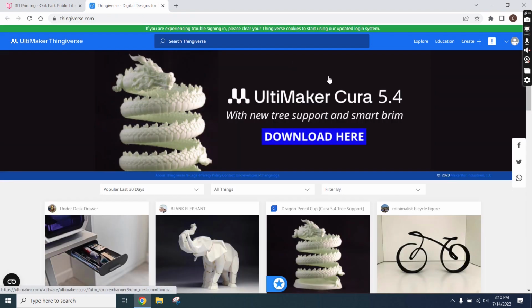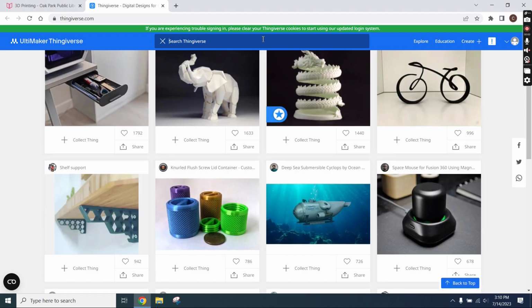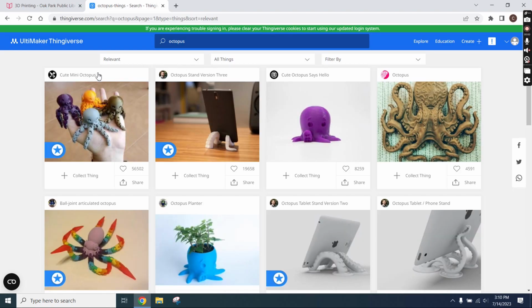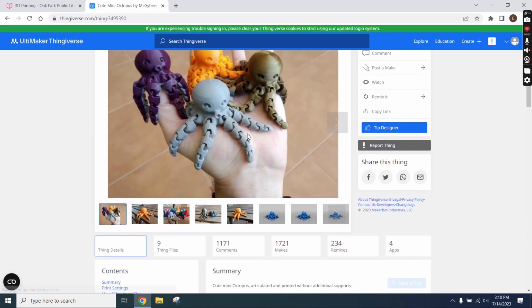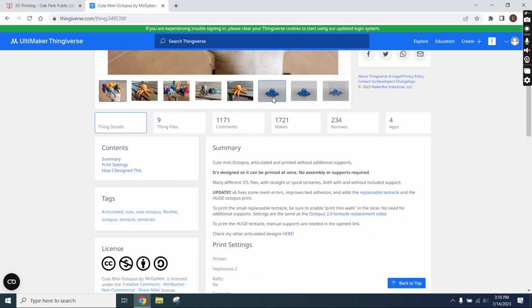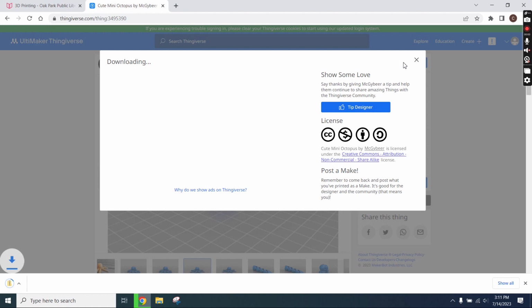Now moving on to Thingiverse, this is where you can access free STL files. We can either scroll through the main page or look something up. Here we are going to search for an octopus and select an octopus that we want. As a side note, some objects may require you to have a Thingiverse account to download them. From here, we will proceed to download the thing from Thingiverse.